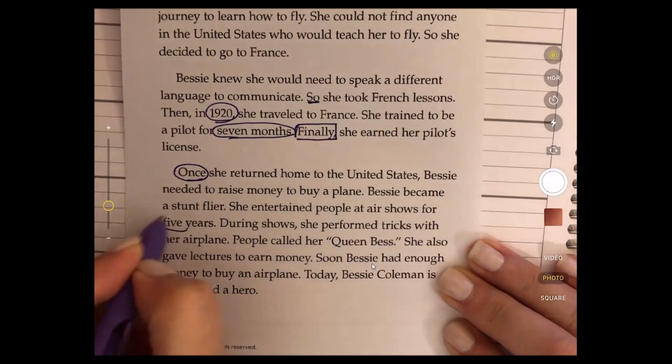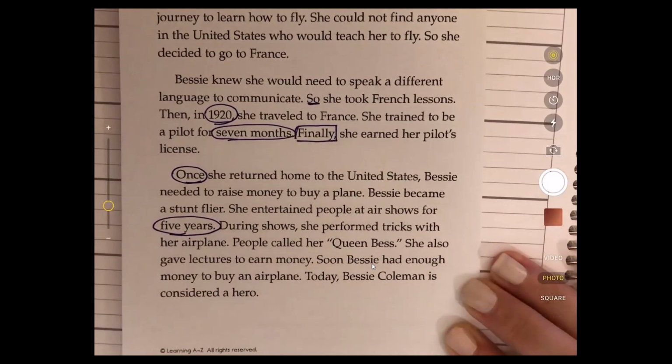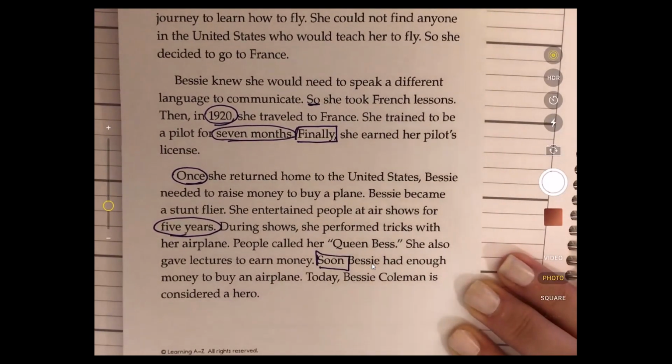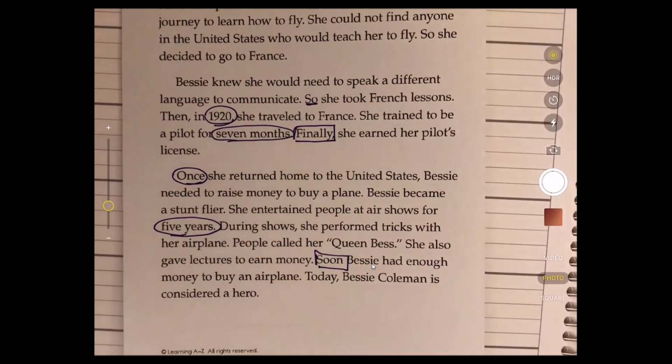She did that for 5 years. Soon, she had enough money to buy her airplane. So I found a few more events in that story that I know are important to where she ended up in her life. So what we're going to do is now, we're going to look at the other side, and here is a version of our flow map.